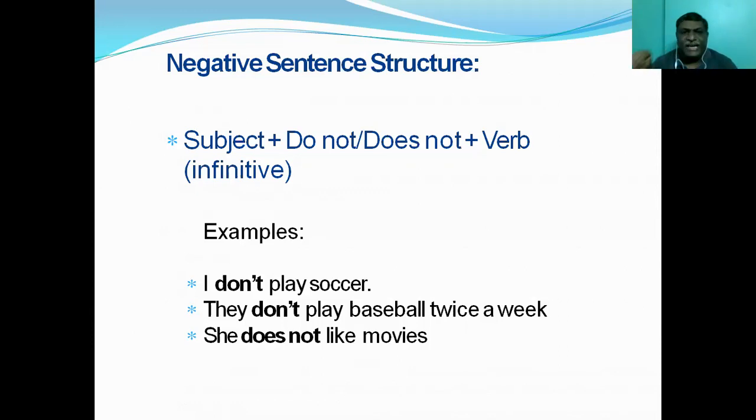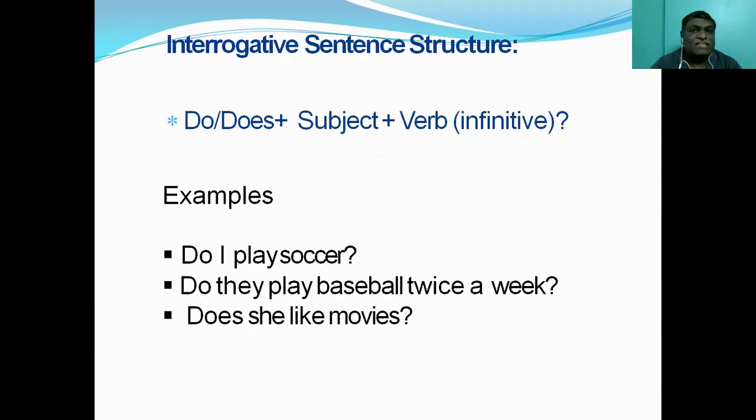She sings. She does not sing. That's how you have to understand. So that's about negative sentences. Similarly, an interrogative sentence. What do you mean by an interrogative sentence? An interrogative sentence means asking questions. How can you ask questions?